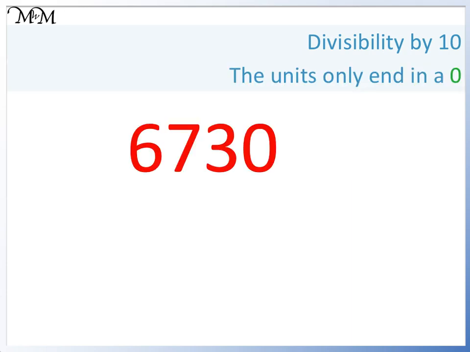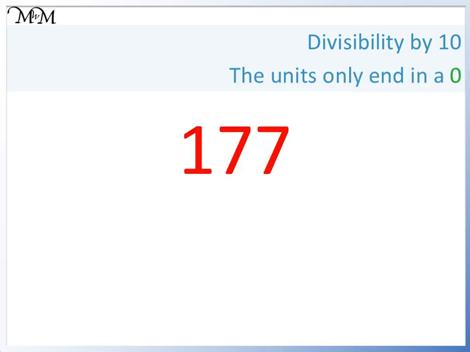6,730 ends in 0, so it is divisible by 10. 177 ends in 7, not 0, so it is not divisible by 10.